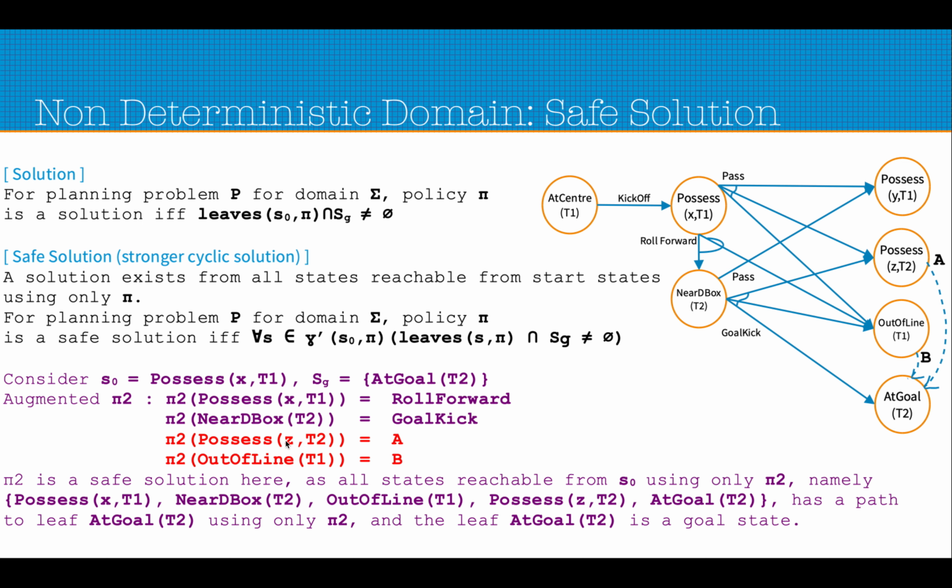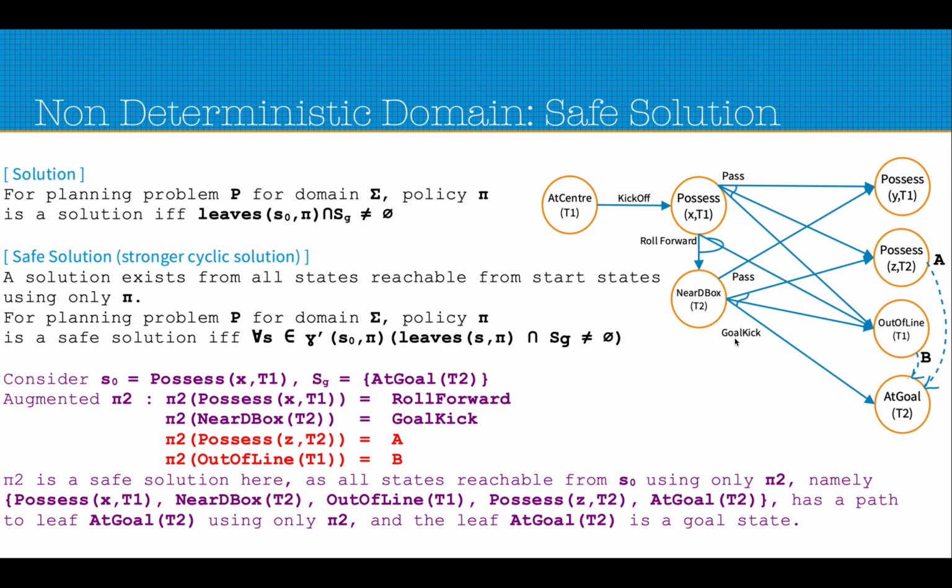Pi 2 is a safe solution here because for any state reached starting from this, we see that eventually there is a path to the goal state. If we make the roll forward and go out of line, then we make a choice of B, and we can still reach a goal state. Similarly, near the D box, after the roll forward we make a goal kick, then do the pause at T2 and apply the action A, and we are still able to reach the goal state.